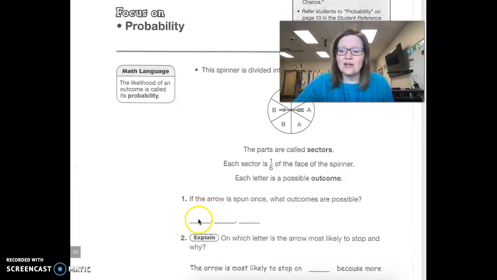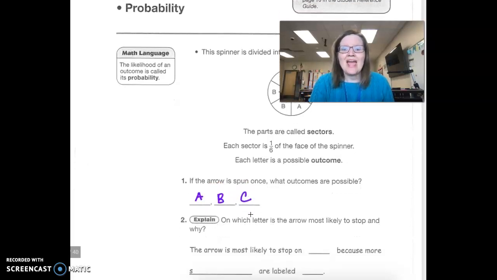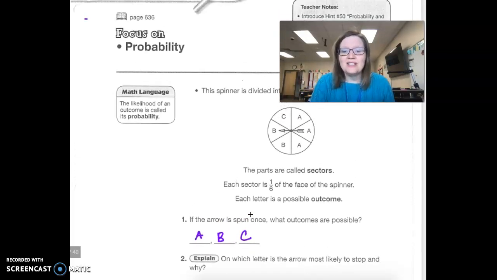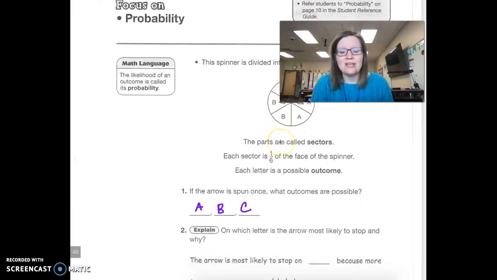Well, we look at this and we know that we have outcomes of A, B, and C. And when we look at this, we need to ask ourselves which letter is most likely to be spun. And you can see that in this we have 3 A's, we have 1 C, and 2 B's.